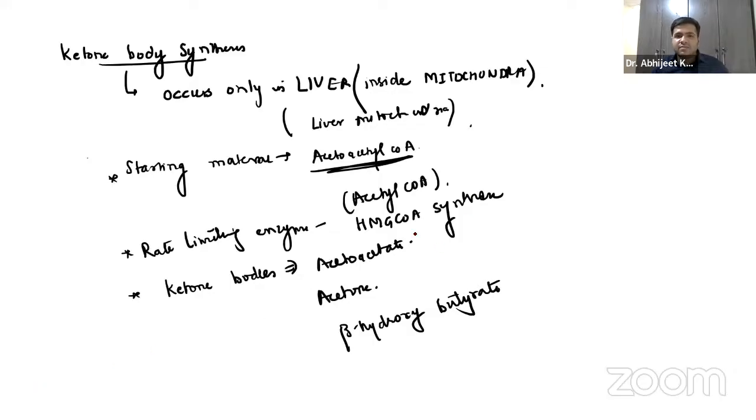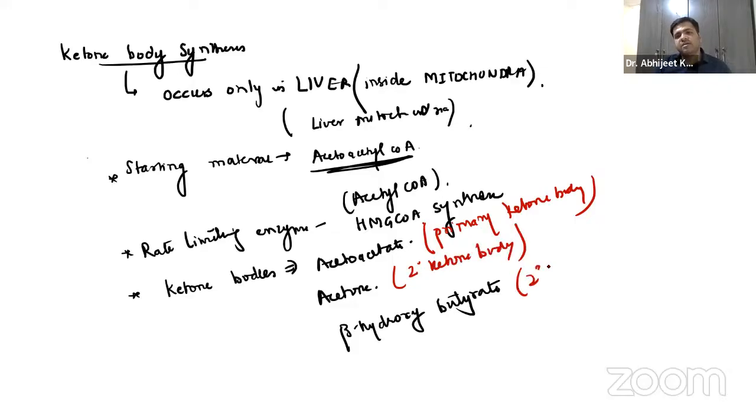Now, acetoacetate is the primary ketone body. It is formed first. Acetone and beta hydroxybutyrate are secondary ketone bodies. So that is about ketone body synthesis, guys.